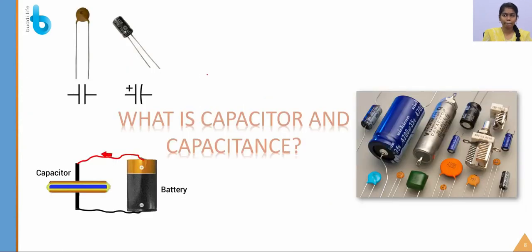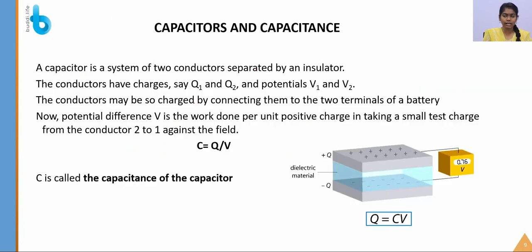So let's see what a capacitor and capacitance are. What is a capacitor? A capacitor is a device which stores charge. We have already learned this in lower grades, right? These are the real-life capacitors that we use in electronic appliances. They come in many shapes, very small and very large, depending upon the application. So these are known as capacitors. Let's see what a capacitor is and what formula is used for calculating capacitance. We will see that further.